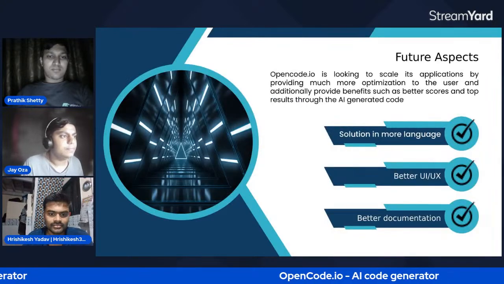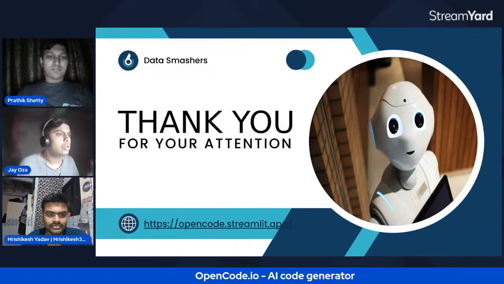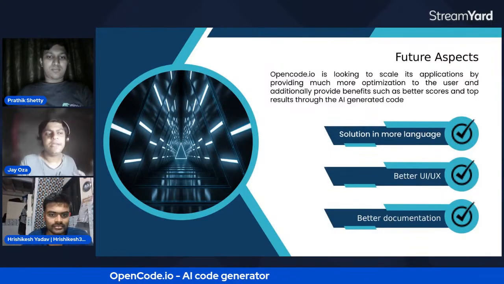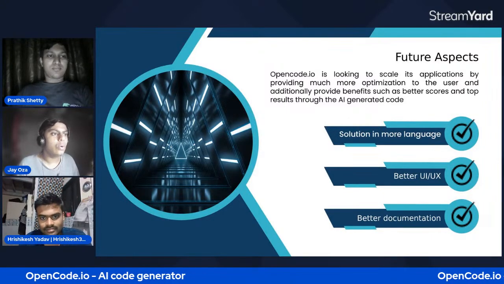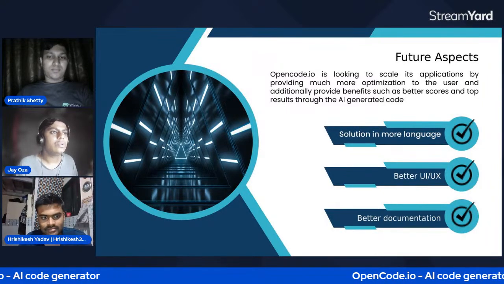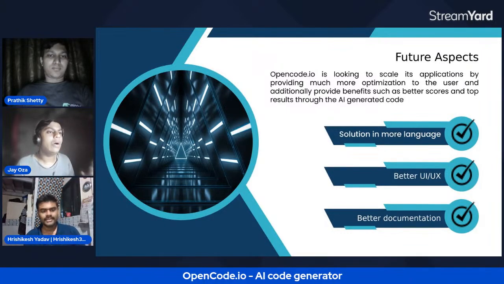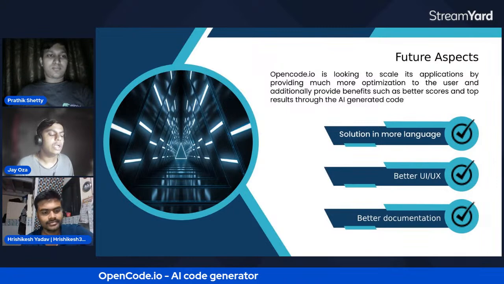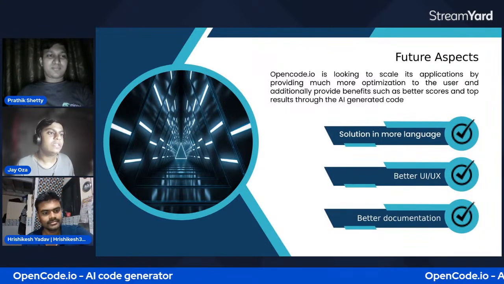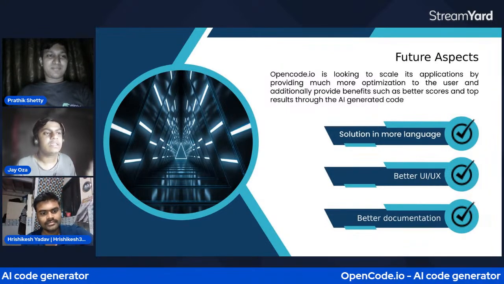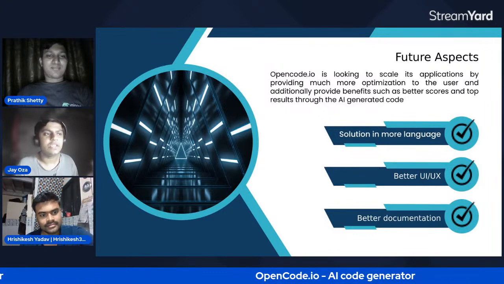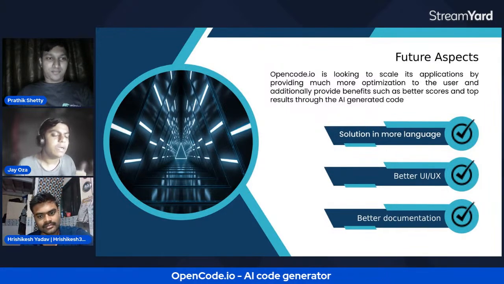What our future aspects are: OpenCode is looking to scale its application by providing optimization to the user. For this optimization, three important factors are needed. The first one is solutions in multiple different languages.